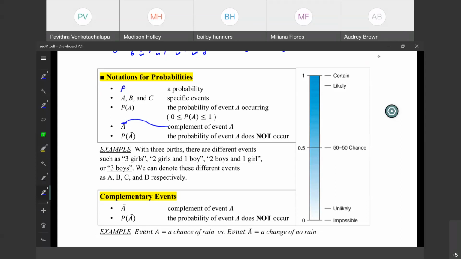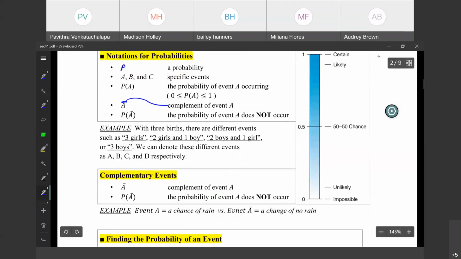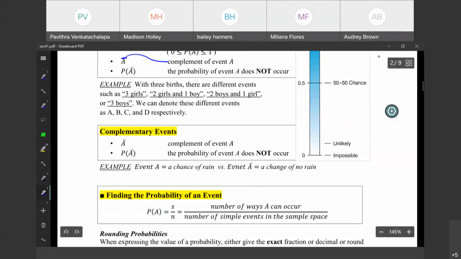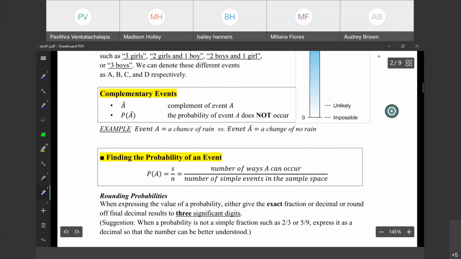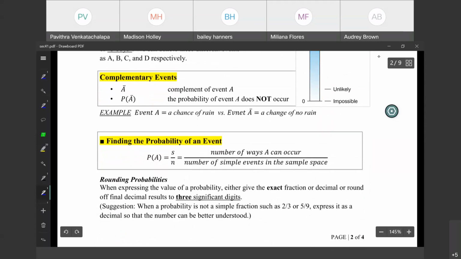That is called the complement of an event. For example, we have an event which is there is a chance of rain. When we say there is no rain, the chances are very less. That means it is A bar, a complement, or saying that the event will not occur.